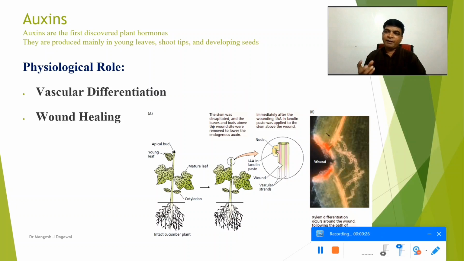We know that xylem and phloem are the vascular tissues, and these are formed by the differentiation process when the cell undergoes differentiation. The proportion of auxin is involved in this cell differentiation to form both xylem and phloem.